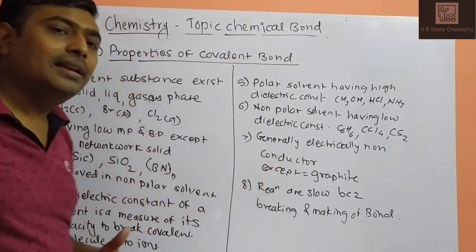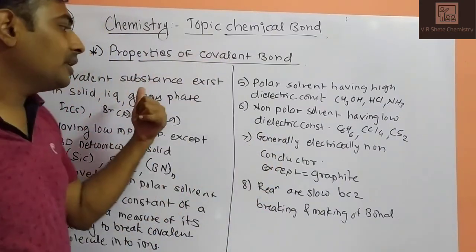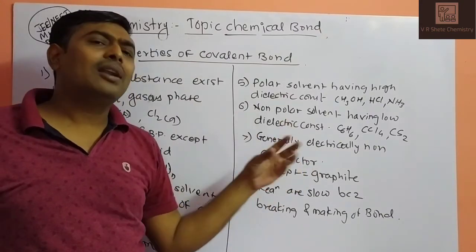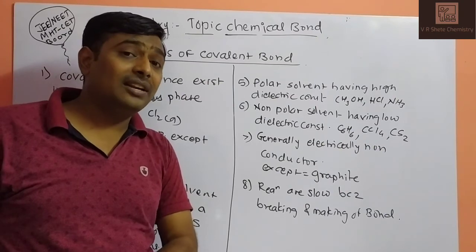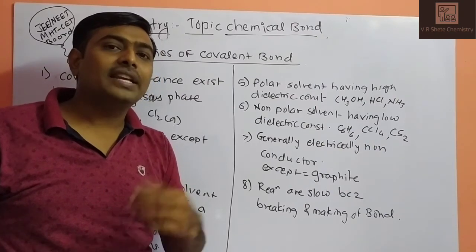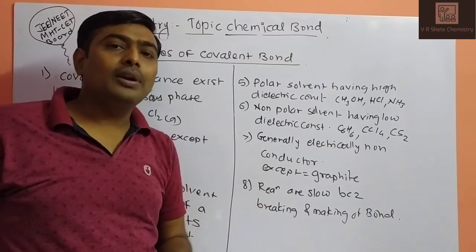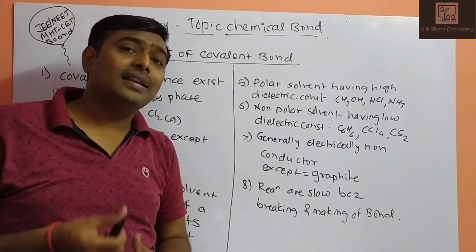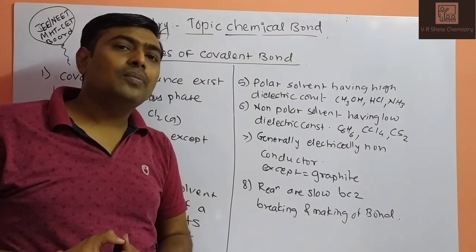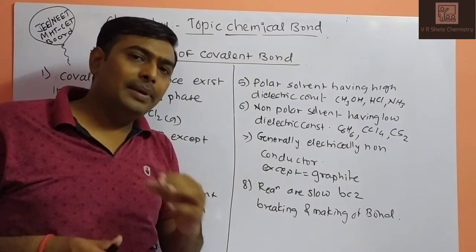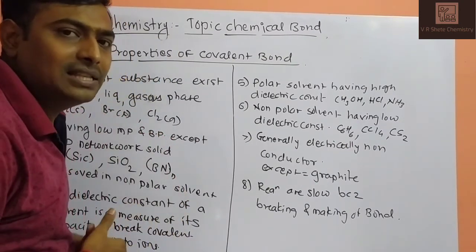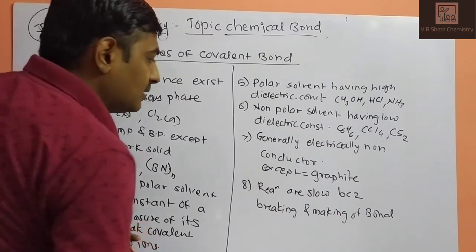Generally covalent compounds are electrical insulators. They are not good conductors of electricity, except graphite. Graphite contains some free electrons in its hybridization, so it can conduct electricity. And one more interesting thing: HCl, HBr and HNO3 in aqueous solution may conduct electricity because free ions will be there.